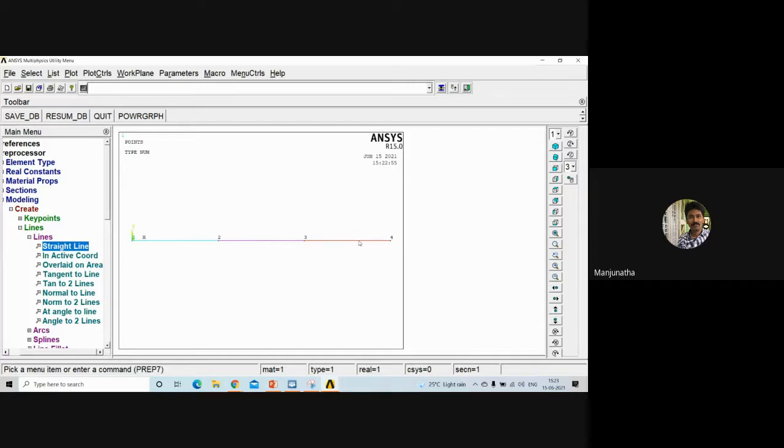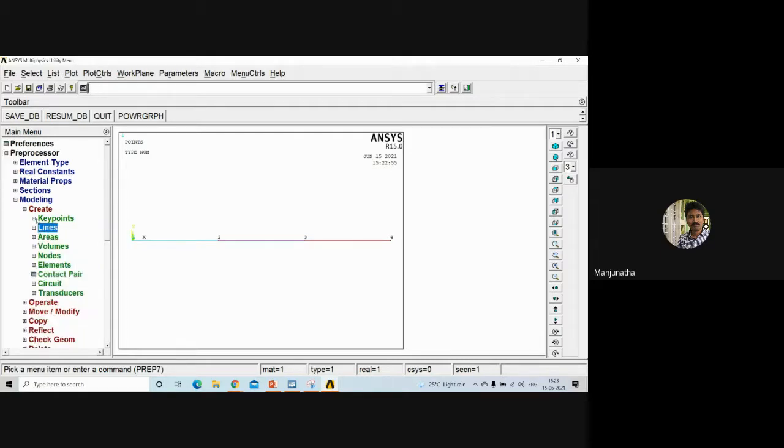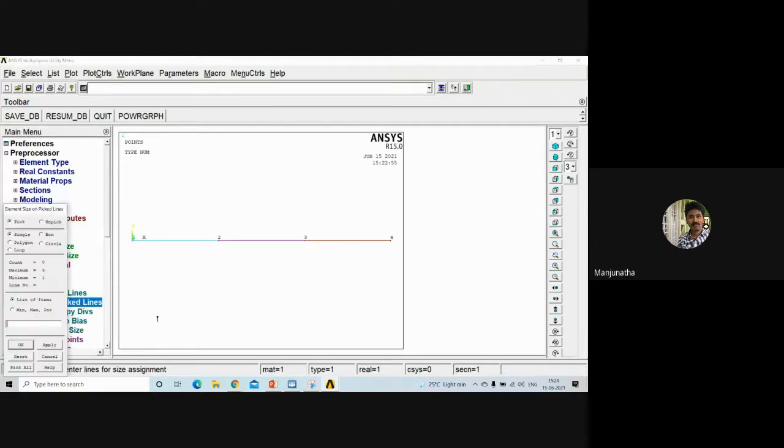So all these 3 individual lines, whatever you come across, have to be converged into single form. For that, what we have to do? Go to meshing, size controls, manual size, click on lines, picked lines.